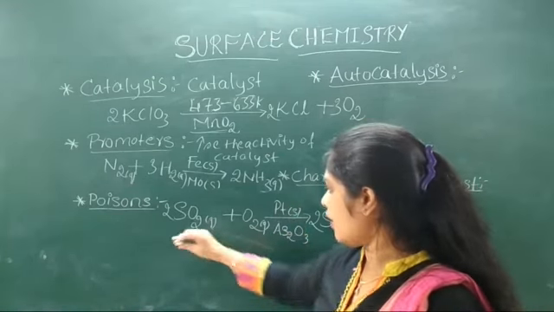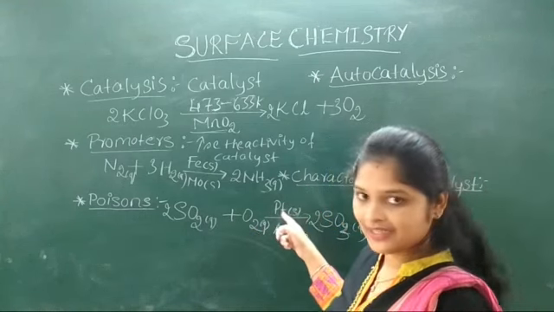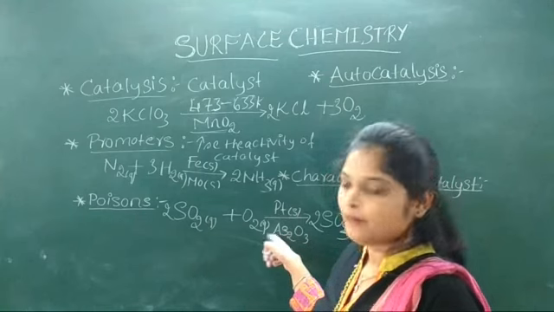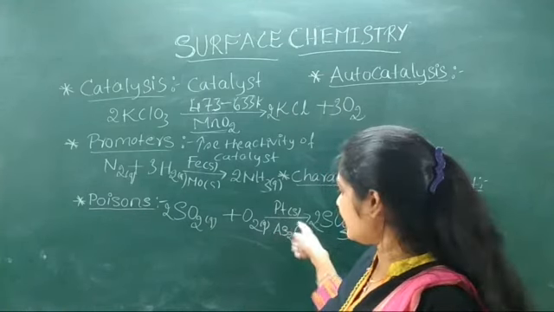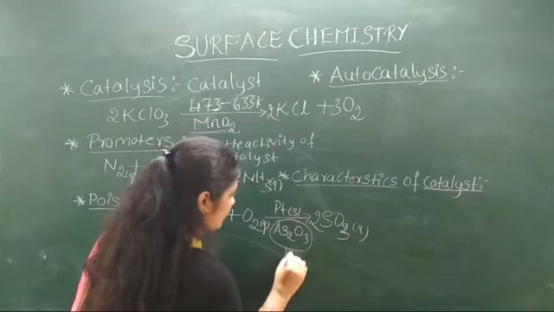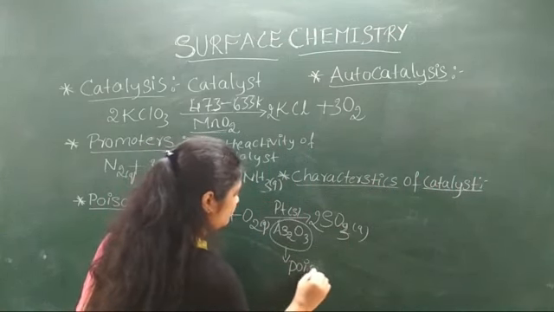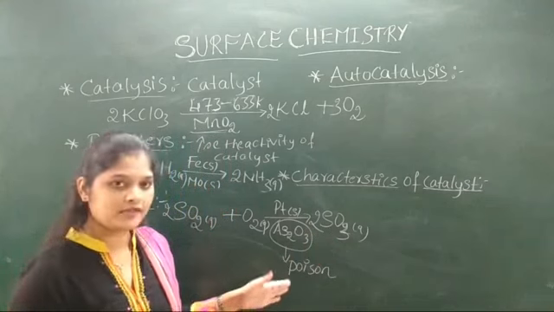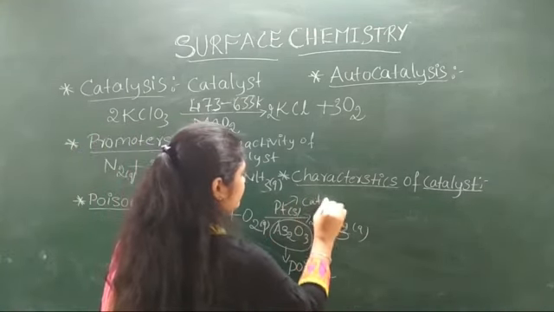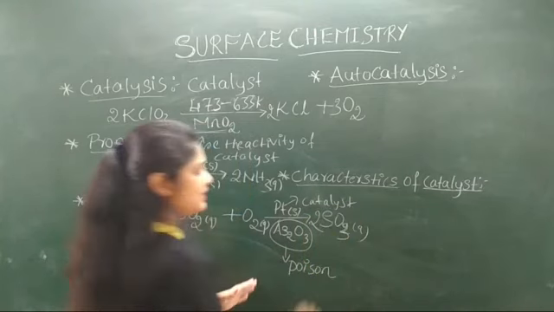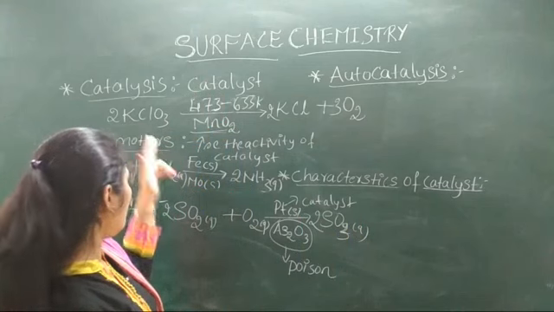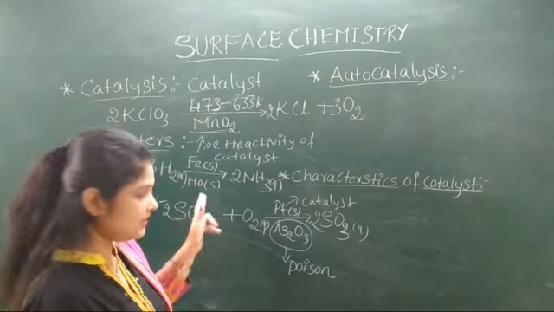Okay, so here in the contact process we are using platinum as a catalyst, and in that process arsenic trioxide, the impurity, is formed. This arsenic trioxide acts as a poison for platinum. Okay, this is the poison, and this is the catalyst. Got it? It's clear? The catalyst, catalysis, and the catalyst, next the promoters and poisons. I think this is clear.